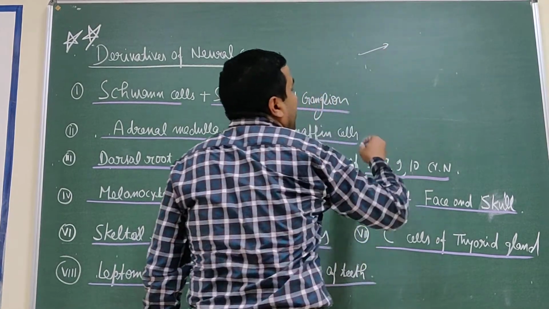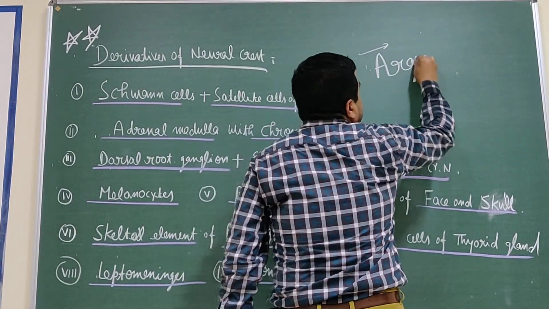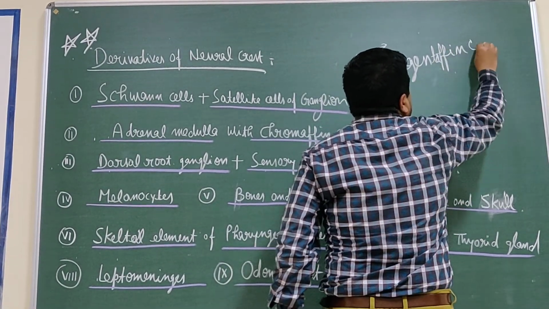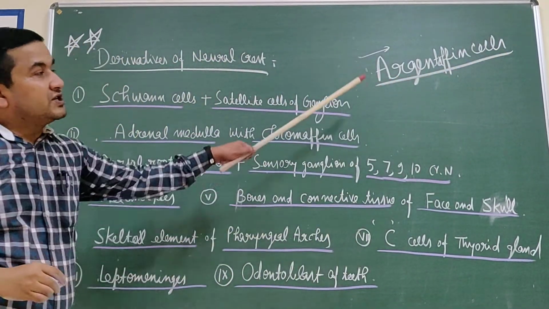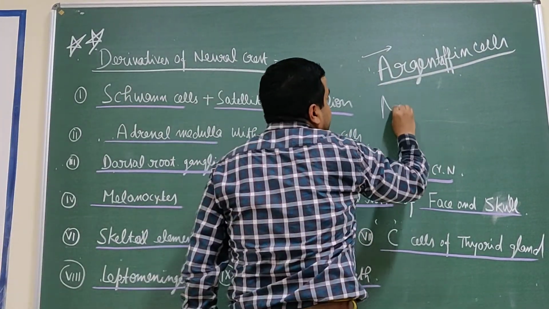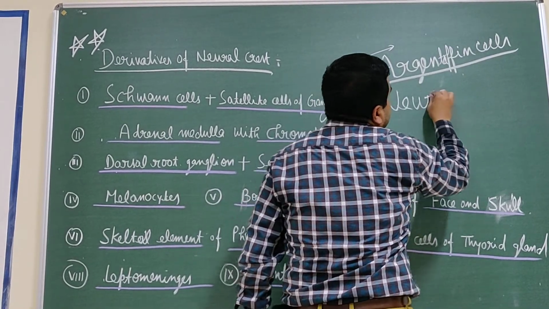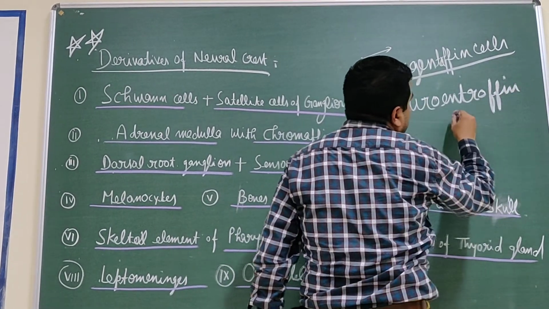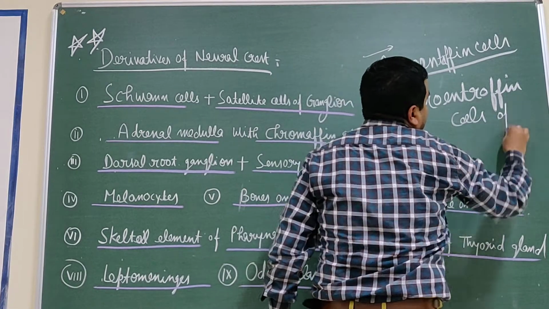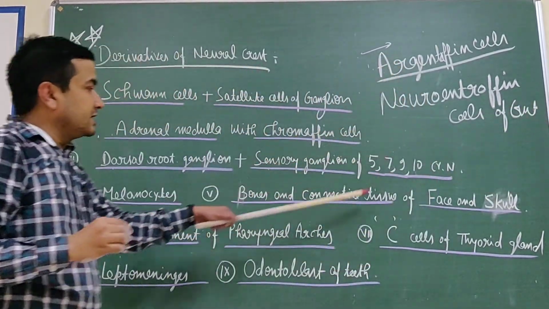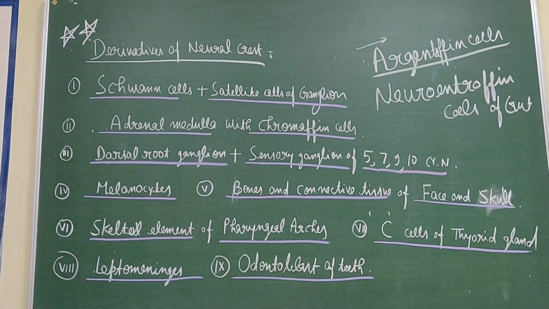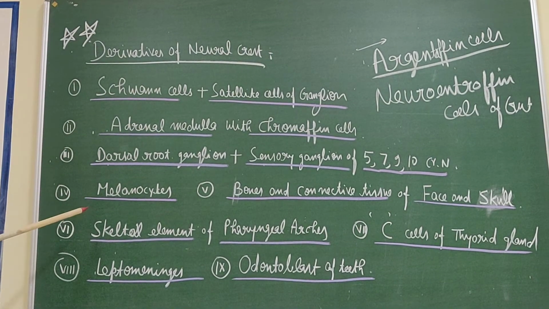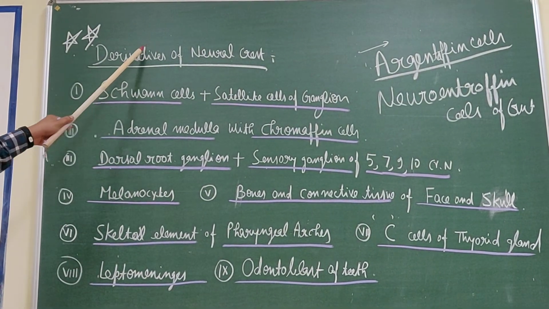It also forms the argentaffin cells present in the respiratory system. Then the neuroendocrine cells of the gut. These are derived from the neural crest. So these are some important derivatives of these neural crest cells.